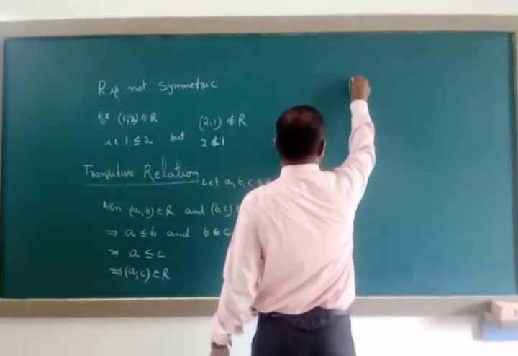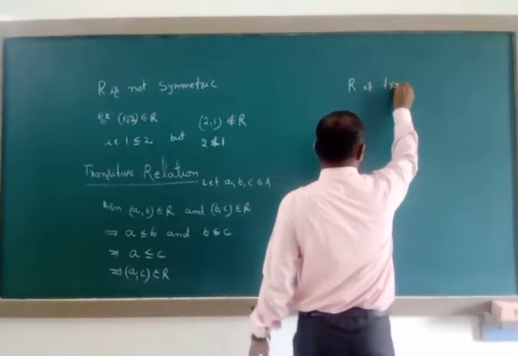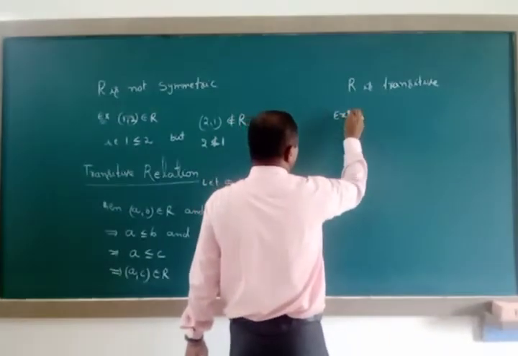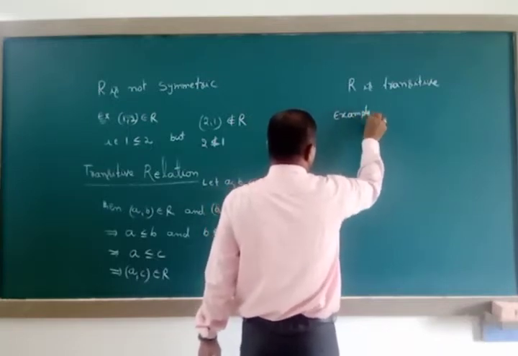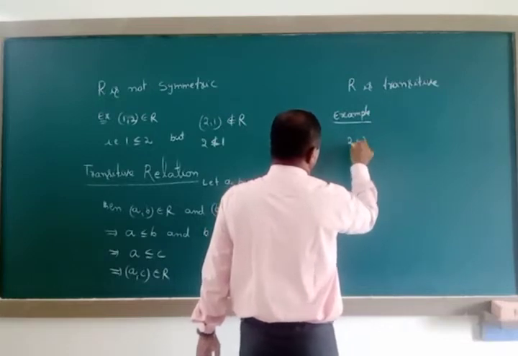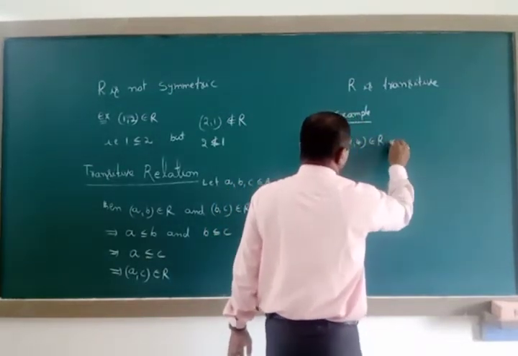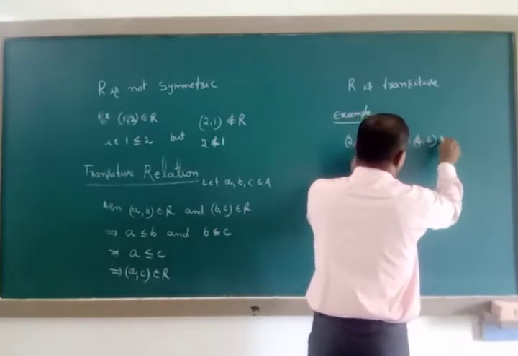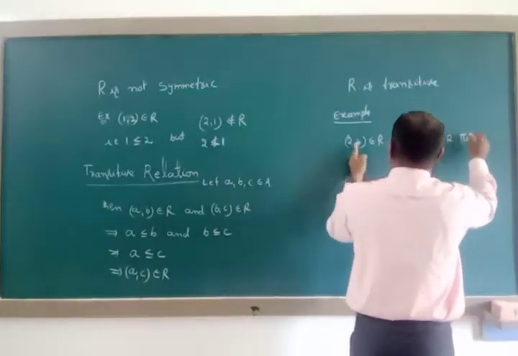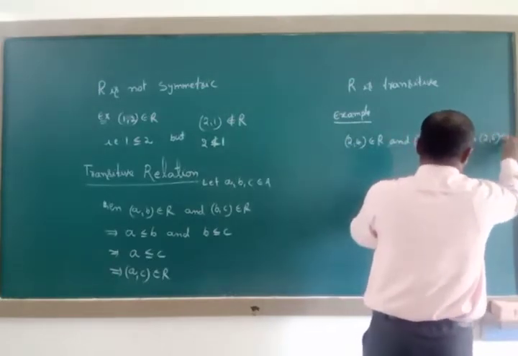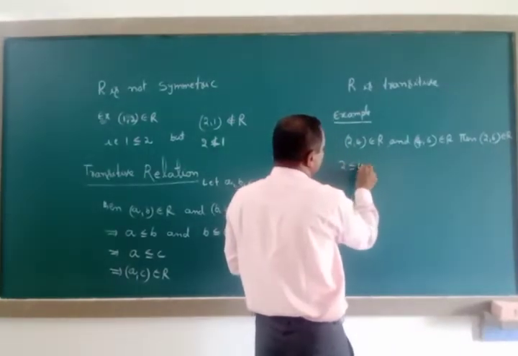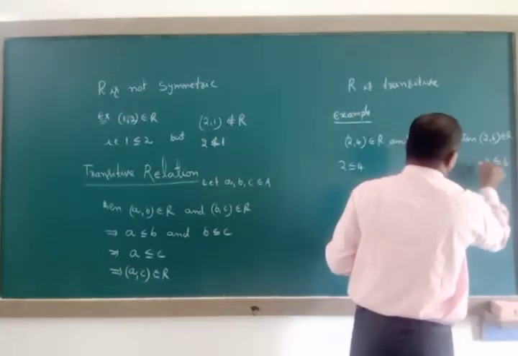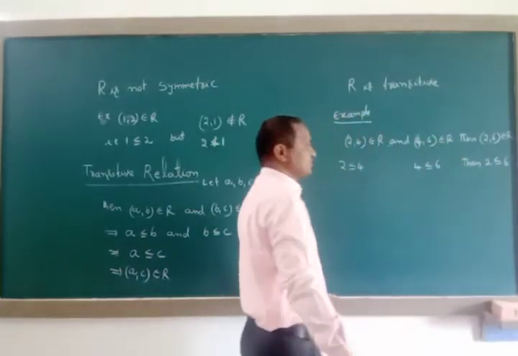Therefore, R is transitive here. Example for transitive relation with the help of the set of all real numbers: (2, 4) belongs to capital R, and the next ordered pair must start with 4 only, (4, 6) belongs to capital R. Then definitely (2, 6) also belongs to capital R. That is, 2 is less than or equal to 4 and 4 is less than or equal to 6, then definitely 2 is less than or equal to 6. That's why R is transitive.